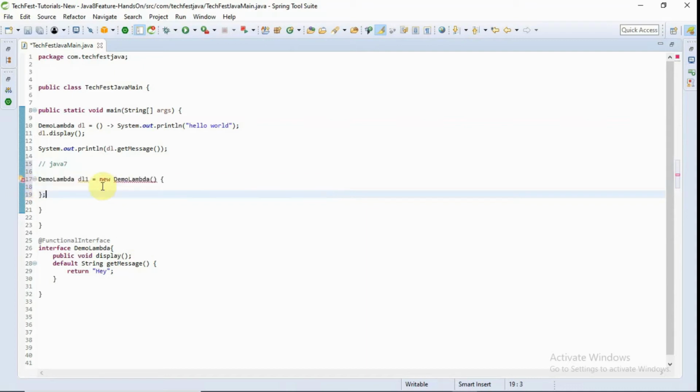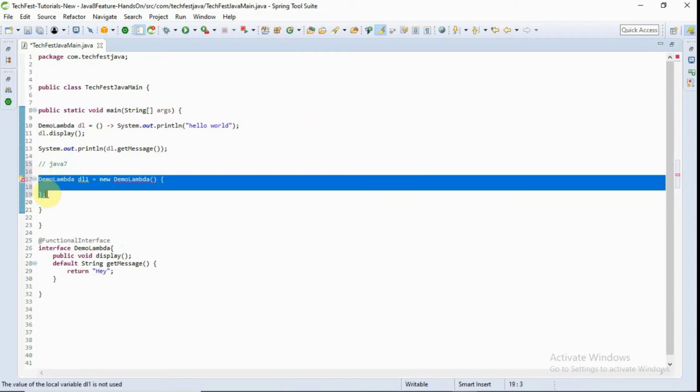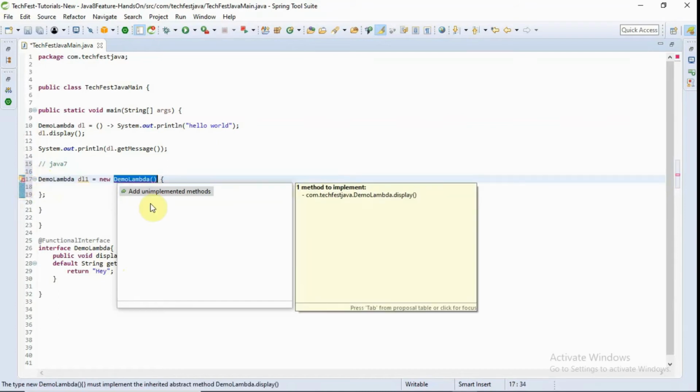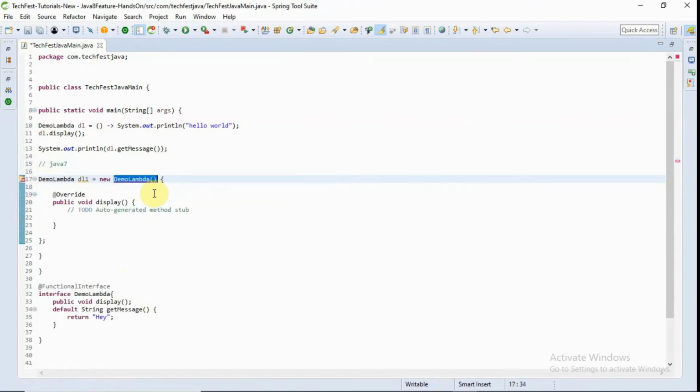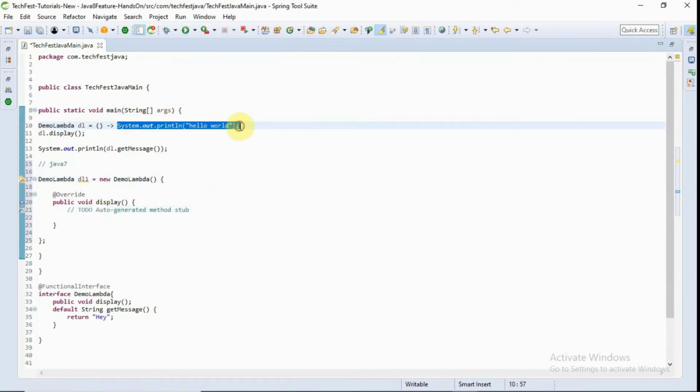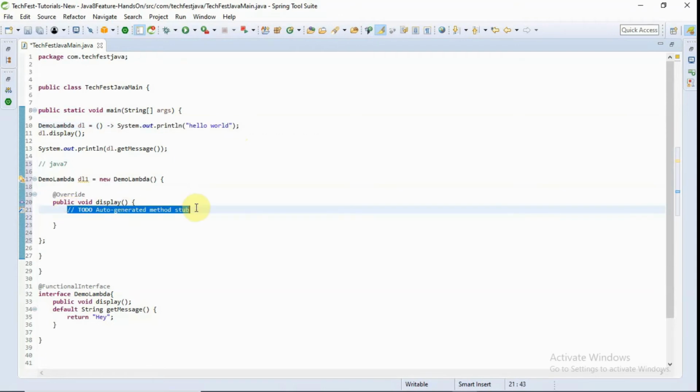So now this is basically an anonymous class, and it's implementing this interface. So we have to give the body of display. Let's try to give the body. I'm going to write the same message here also, in Java 7.